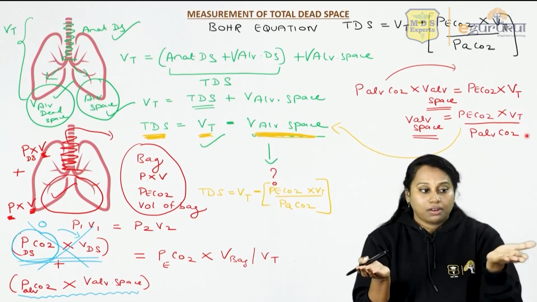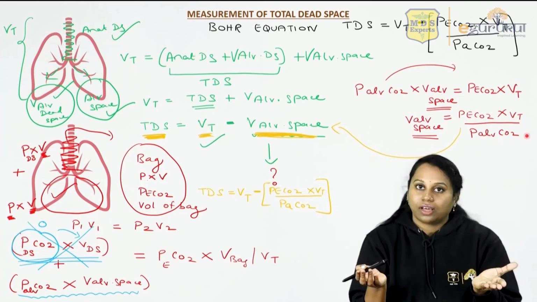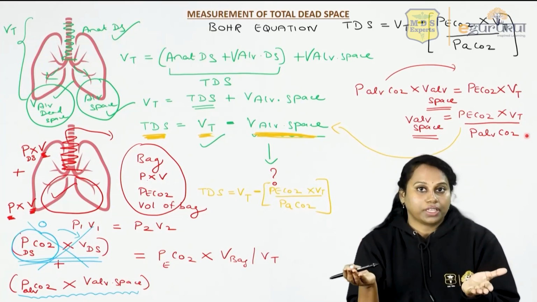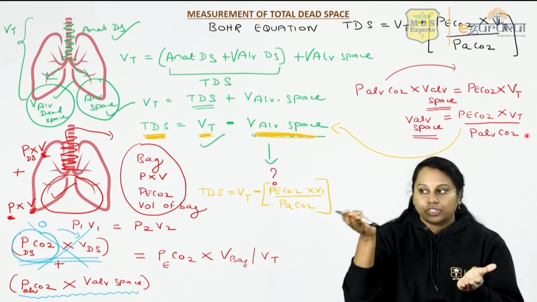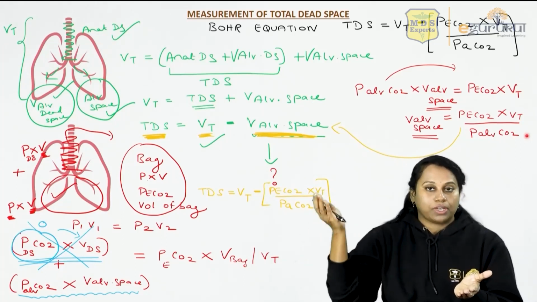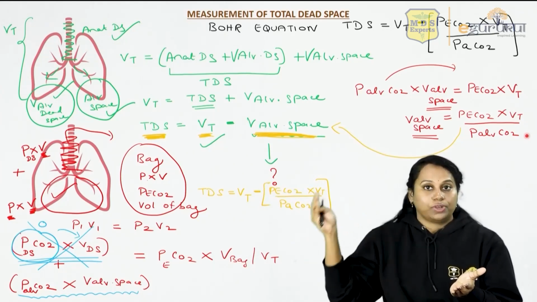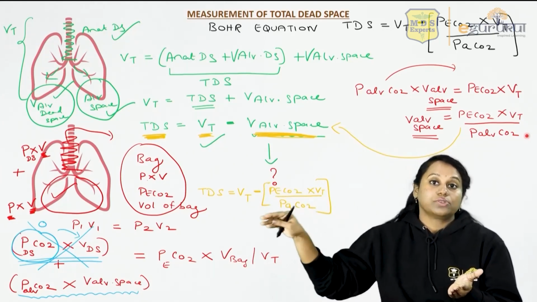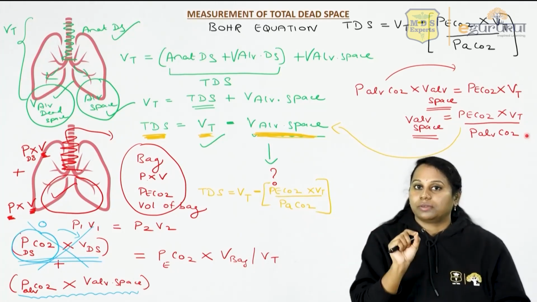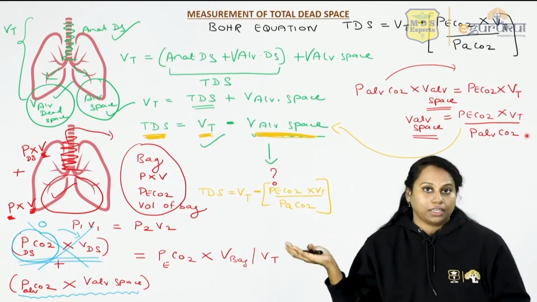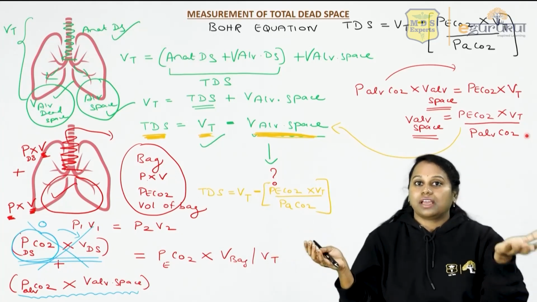How much is it? You remember the 40 concept we learned? Yes. So it is 40 in the alveolar air and 40 in the pulmonary capillary. So it is same on both sides. And when this pulmonary capillary goes into pulmonary vein, there also partial pressure of carbon dioxide is 40. From the pulmonary vein into the left side of the heart and then into the aorta, in the systemic arteries, there also it is 40. So if you take a sample of arterial blood and you measure the partial pressure of carbon dioxide, it will tell you how much is the arterial partial pressure of carbon dioxide, which is same as the alveoli.